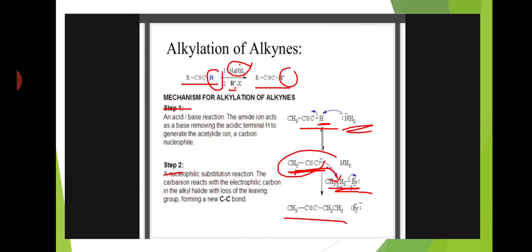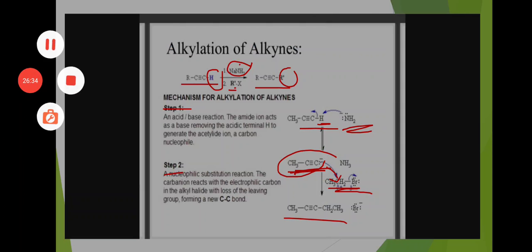Then in step 2, a nucleophilic substitution reaction occurs. The carbanion reacts with the electrophilic carbon of the alkyl halide. Here the alkyl halide is ethyl bromide, CH3CH2Br. The alkyl group carries a partial positive charge, which means it is an electrophile. So the carbanion reacts with the electrophilic carbon and forms a new carbon-carbon bond. This is about the alkylation of alkynes.